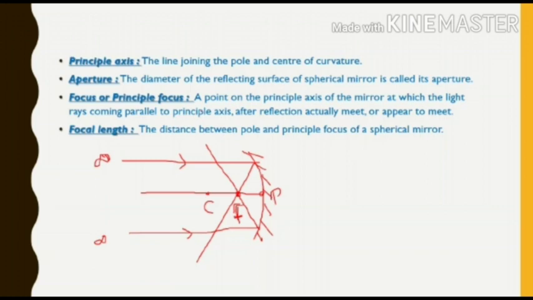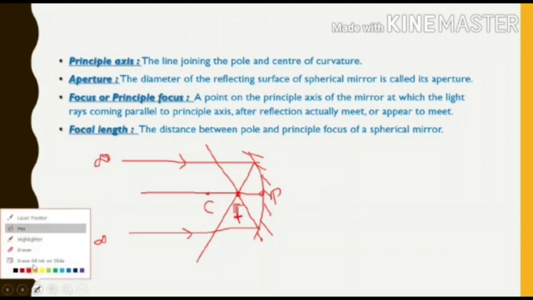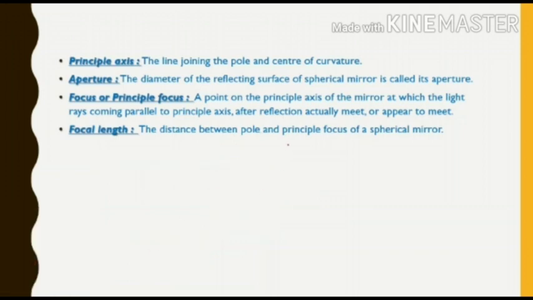Okay, so a point on the principal axis at which the light rays coming parallel to the principal axis, after reflection from the mirror, meet or appear to meet. एक्चुअल में मीट जो हो गया इसका केस हो गया, अभी appear to meet वाला केस तो करना है. So let us take a convex mirror, not a concave mirror. ये appear to meet वाला केस convex mirror में ही होगा.